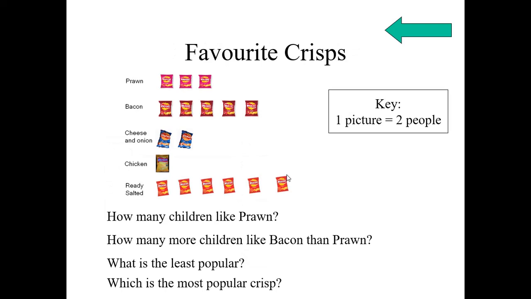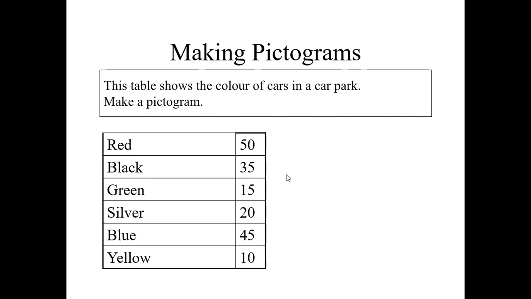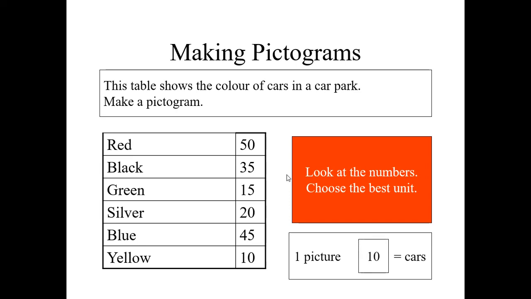Up to now, we read the pictures. Let us draw the pictures. Now, red 50, black 35, these are the data of color of cars. Let us draw some pictures based on this data. Look at the numbers, choose the best unit. Okay. Here one picture we can take as 5 cars or 2 cars or 10 cars. Now I am taking 10 cars.